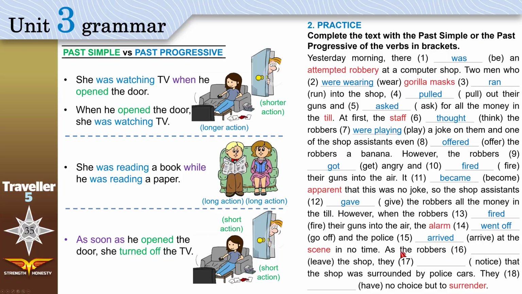As the robbers, as past progressive, were leaving the shop, they noticed, this is a stative verb, that the shop was surrounded by police cars. They have is a stative verb. They had no choice but to turn themselves in. Surrender means go to the police and not resist.